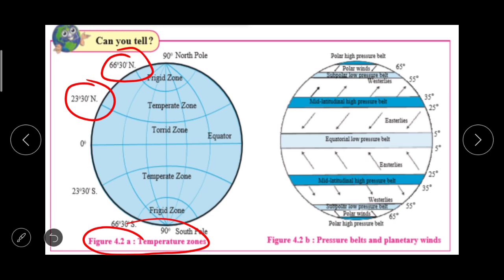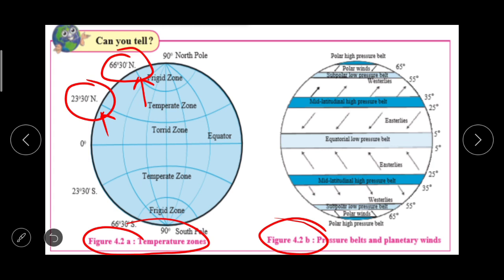Compared to this, the air pressure belt has limited extent and it is generally up to 10 degree parallel. Here you can see 23 degree 30 minutes and 66 degree 30 minutes.